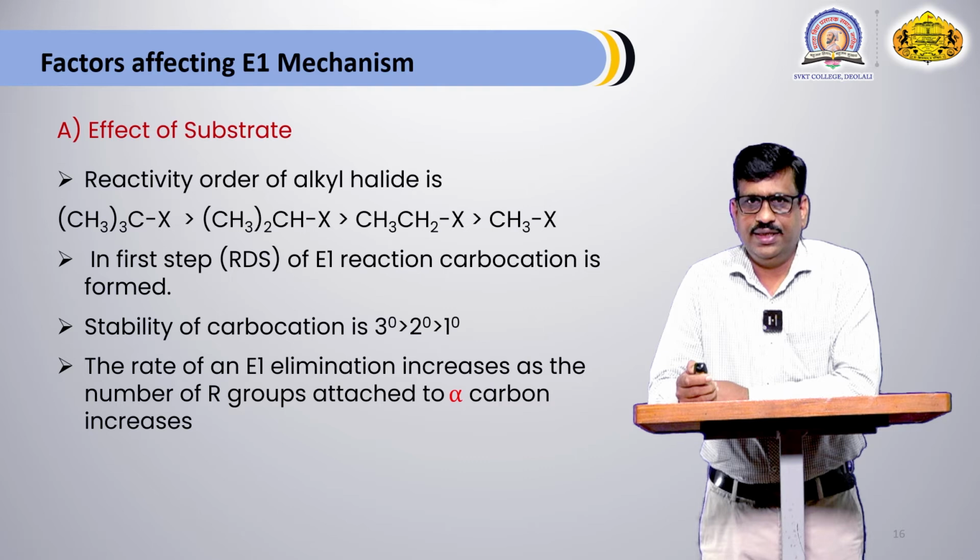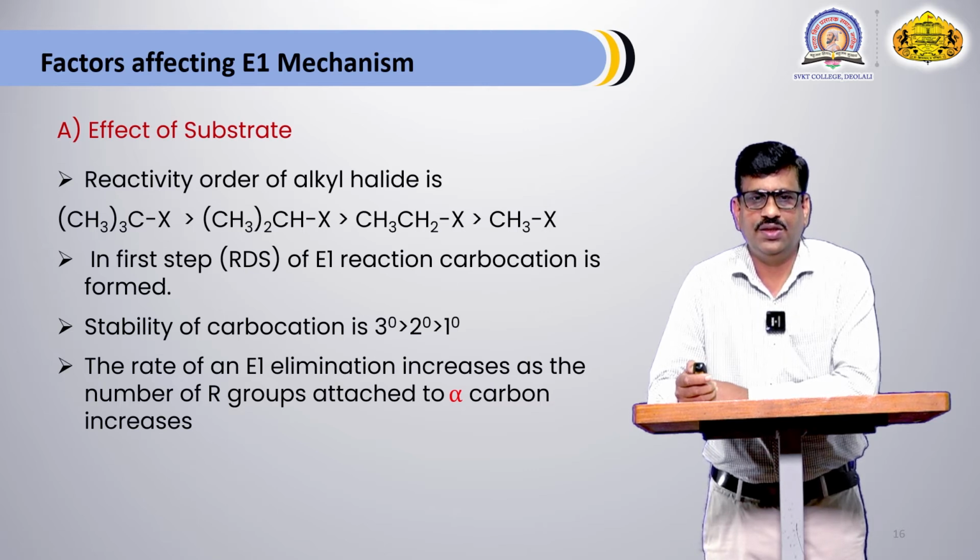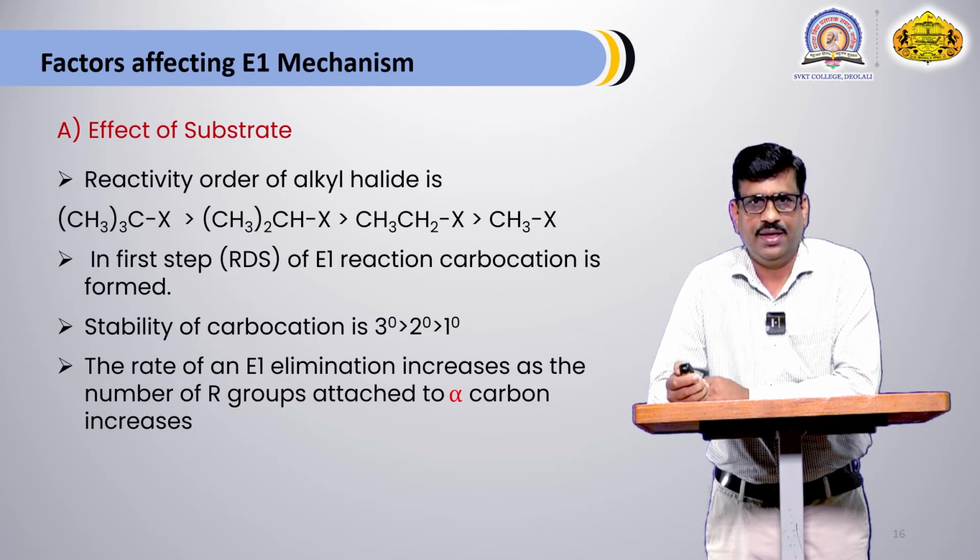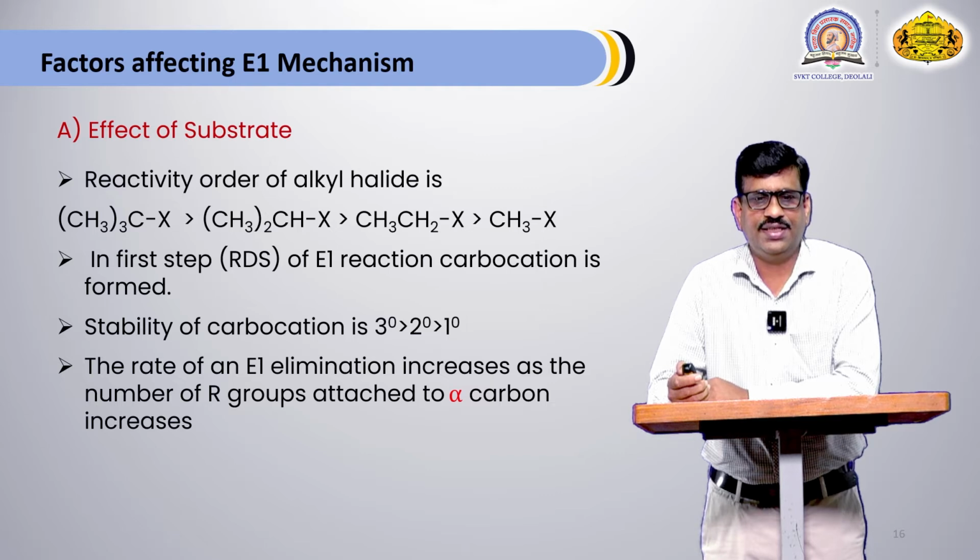The reactivity order of alkyl halides is tertiary greater than secondary, greater than primary alkyl halide. In the first step, the rate determining step of the E1 reaction, a carbocation is formed, and the stability of the carbocation is also important. Generally, a tertiary substrate produces a tertiary carbocation, a secondary substrate produces a secondary carbocation, and a primary alkyl halide produces a primary carbocation, and when possible, these carbocations can rearrange themselves. The rate of an E1 elimination increases as the number of R groups attached to the alpha carbon atom increases.